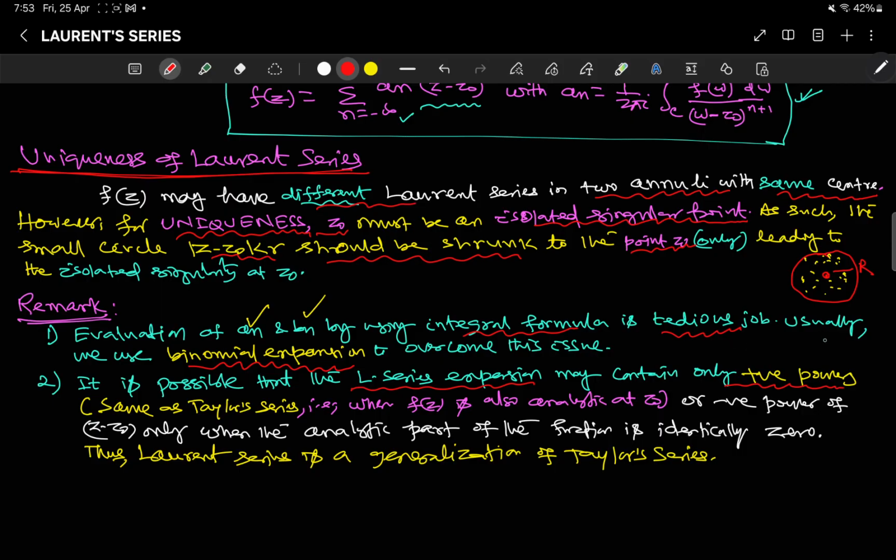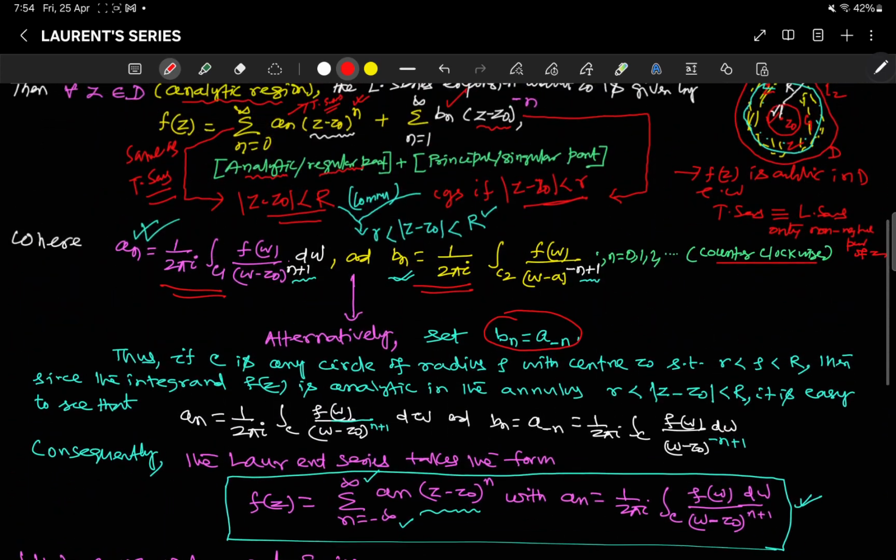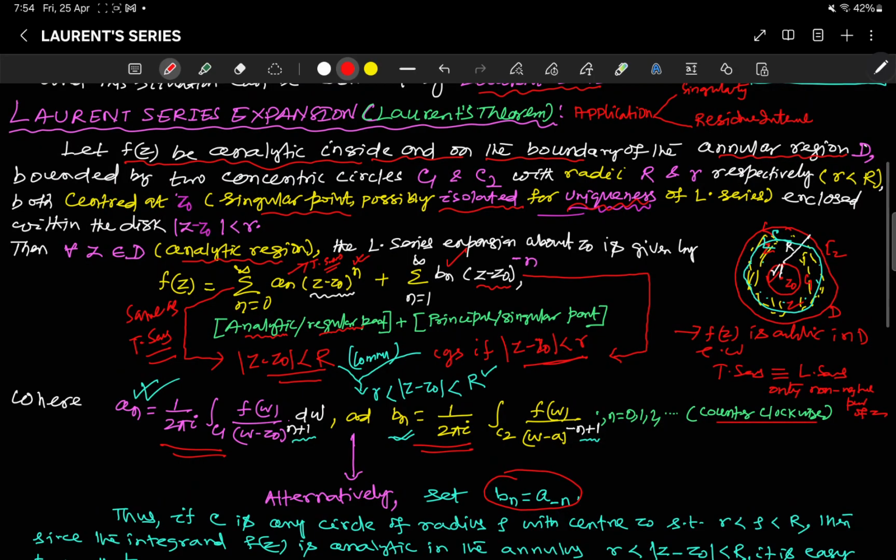Then it is the same as your Taylor series, when f(z) is analytic throughout this domain, including the point z0. It may also involve only negative powers, when this analytic part is identically 0, right? When the analytic part is identically 0, it is only in the negative powers.